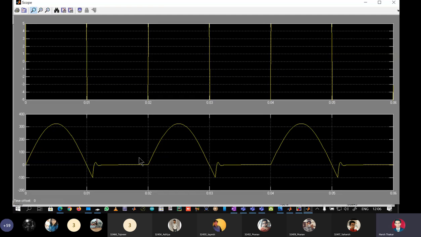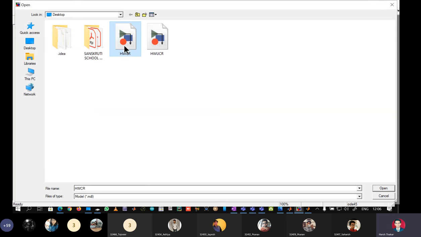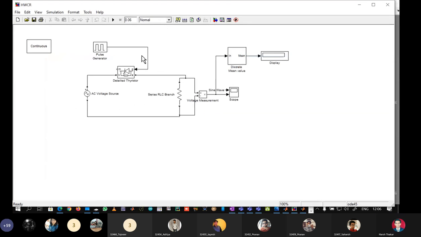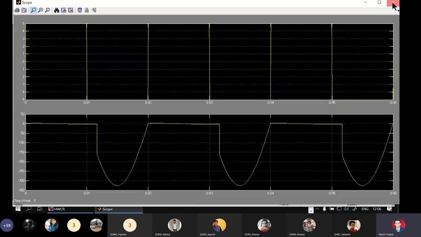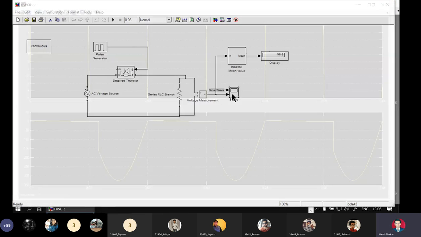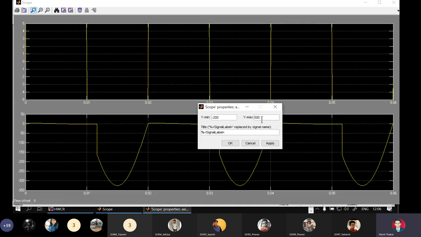This is an example of a half wave fully controlled because the load voltage waveform is extending into the negative half cycle. The same thing can be defined even for a half wave controlled rectifier. Simulated, and we can see here a reverse example. Okay, so this is which kind of waveform? Is it a half control or fully controlled waveform?